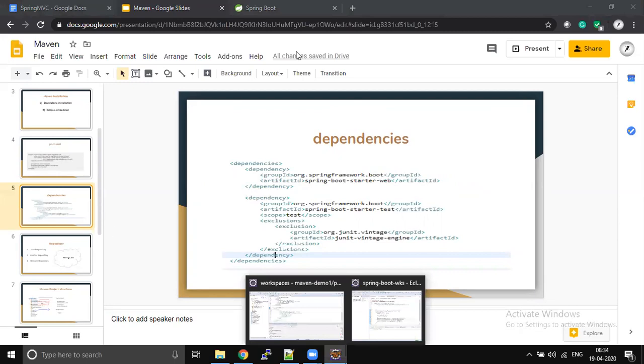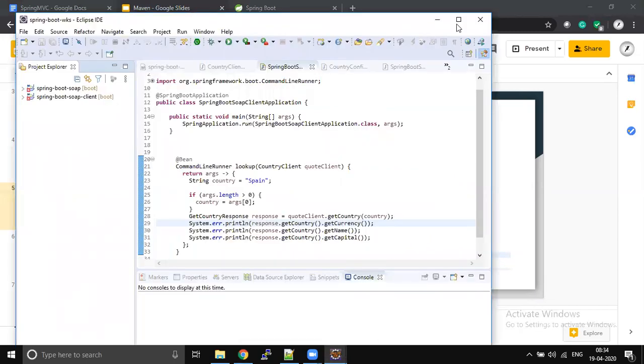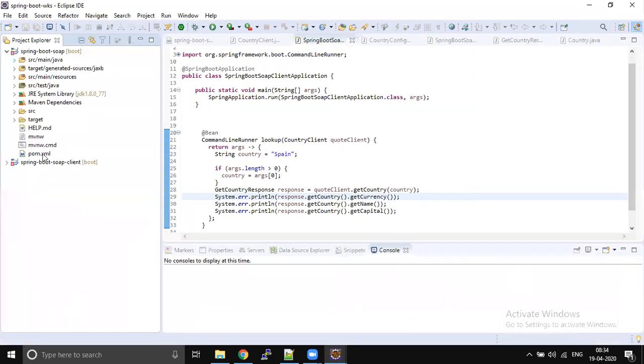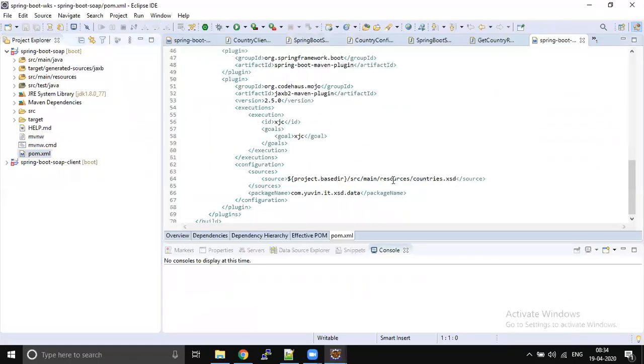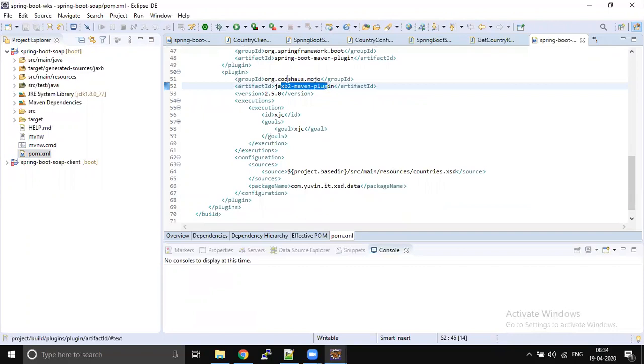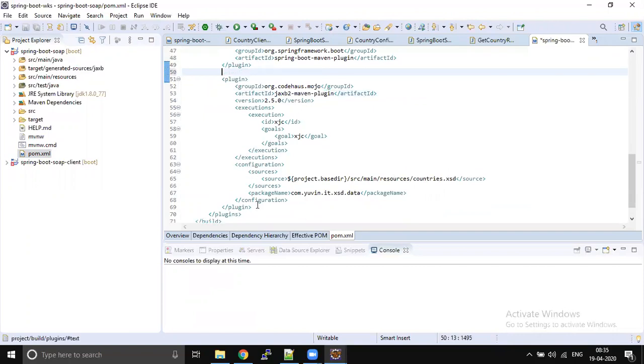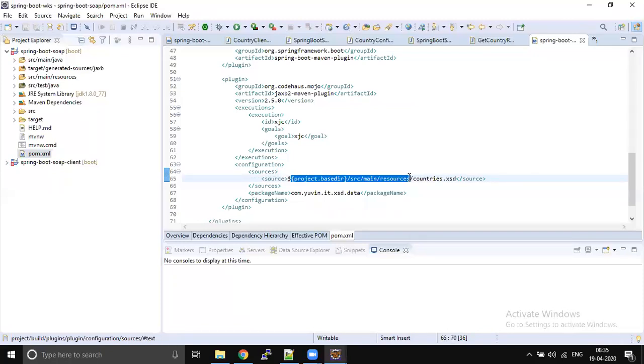This is a simple project for SOAP web services. This is the pom.xml file. Here we used the JAXB2 Maven plugin, which has its own functionality. It is going to generate Java files from an XSD. Who is going to pass that XSD information? It's the developer, us. We need to pass the file name and the path where exactly that XSD is.